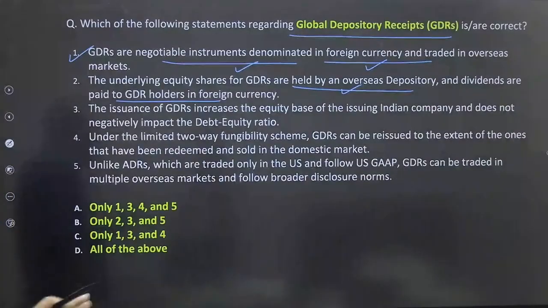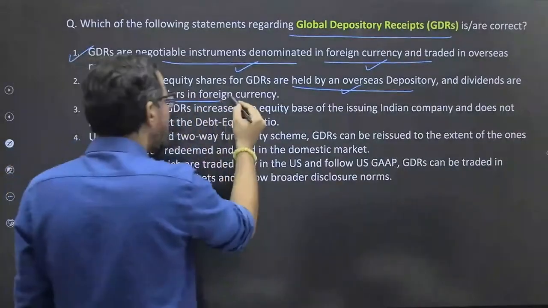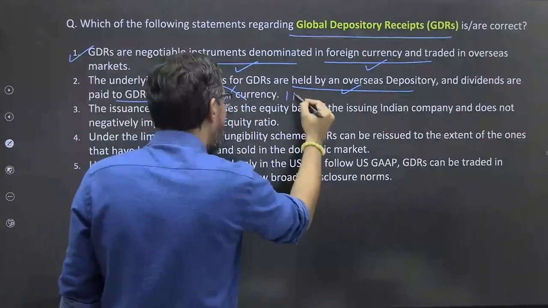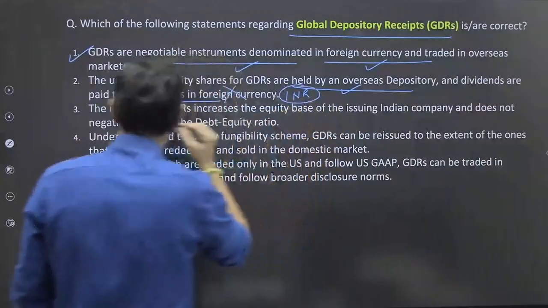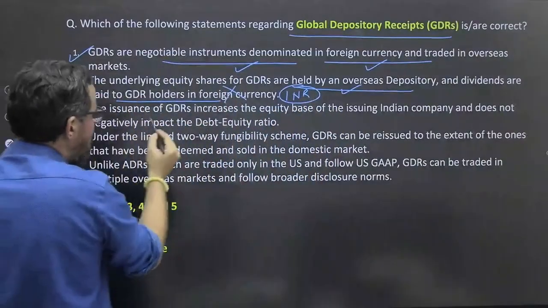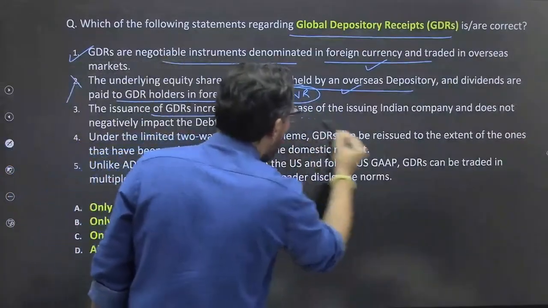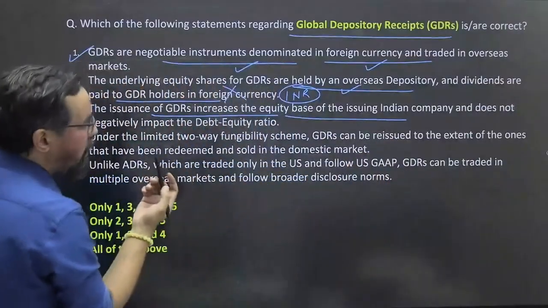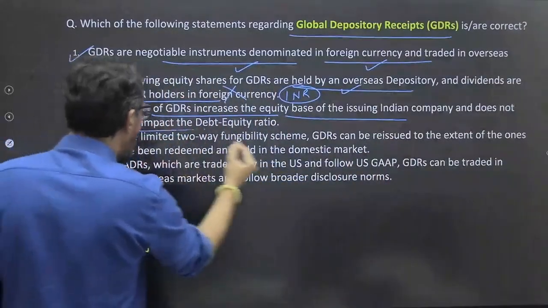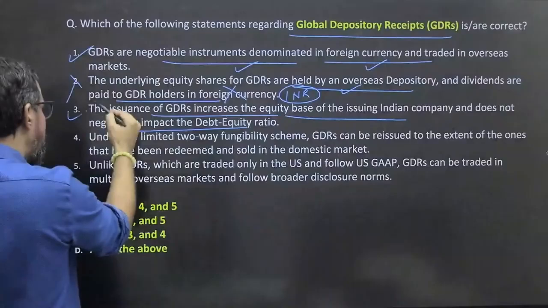Now statement 2 is wrong here. When it comes to the dividend, it gets paid in INR. This is wrong. So statement 3, the issuance of GDR increases the equity base of the issuing company and does not negatively impact the debt to equity ratio.